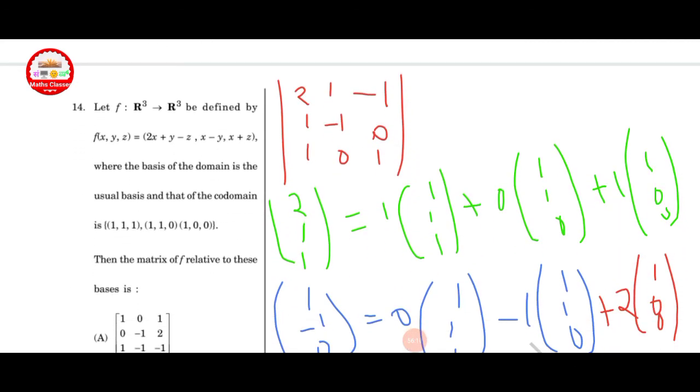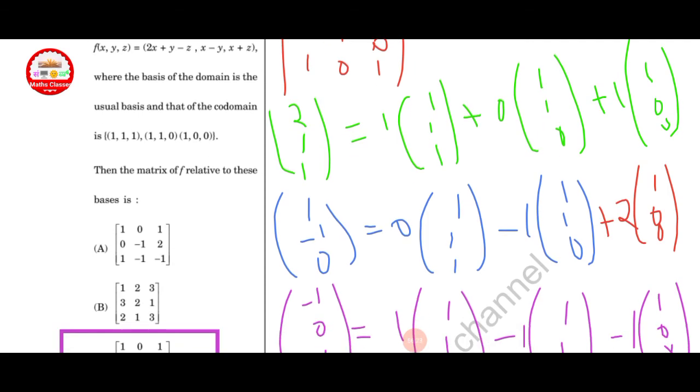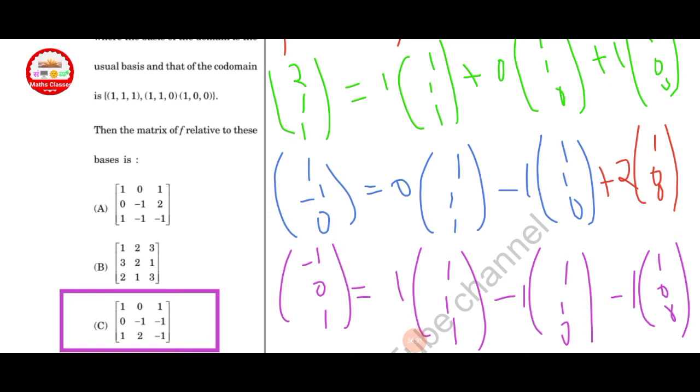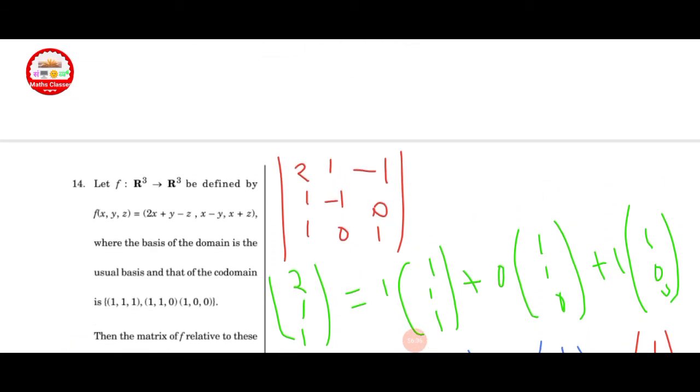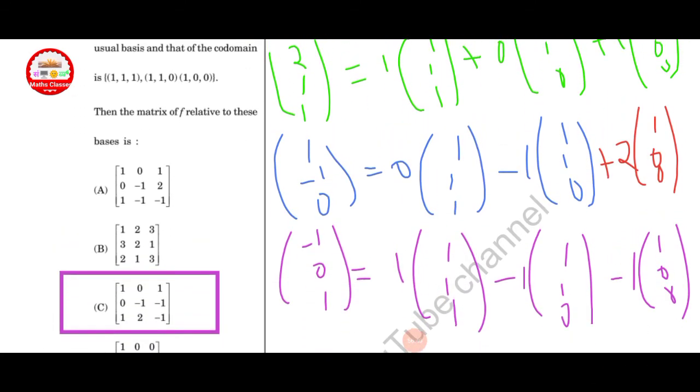Next question: let f from R cube to R cube be defined by f of x, y, z, where the basis of the domain is the usual basis and that of the codomain is given, then the matrix of f relative to these bases. Here, first of all, use a shortcut method.